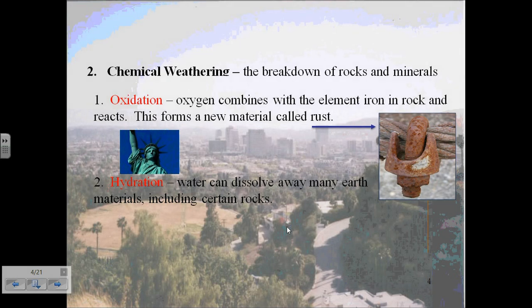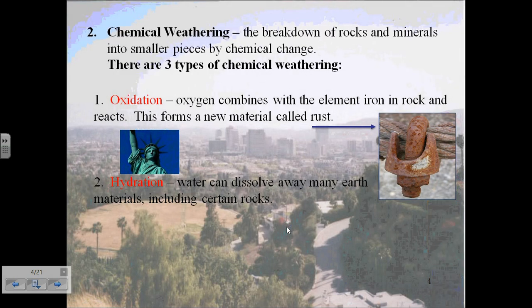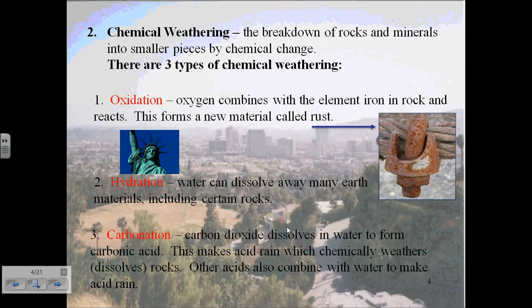Now, there are three types of chemical weathering, and they include oxidation, hydration, and carbonation. Now, chemical weathering itself refers to the breakdown of rocks and minerals into smaller pieces by chemical change. Now, the key word for chemical weathering is that there is a chemical change.